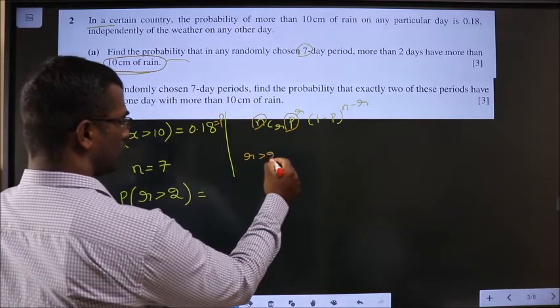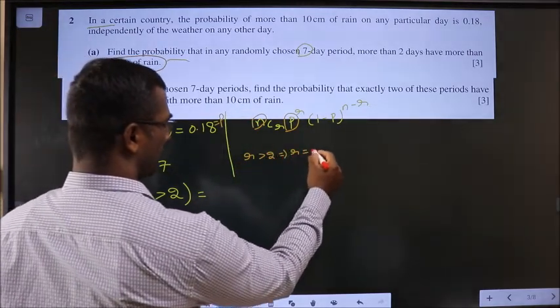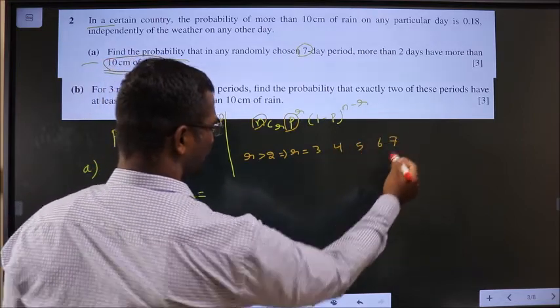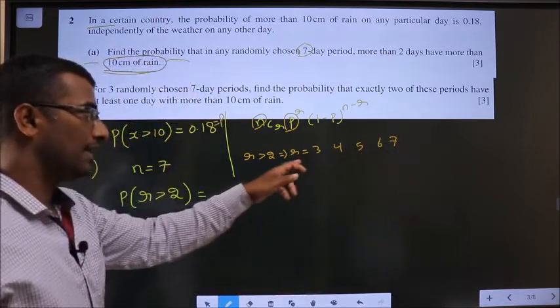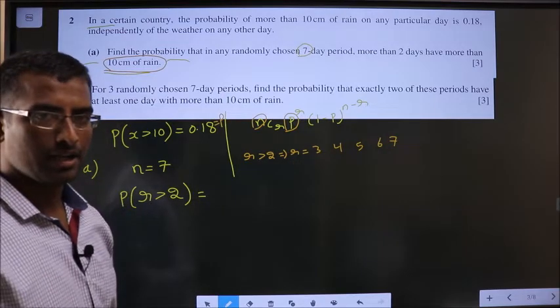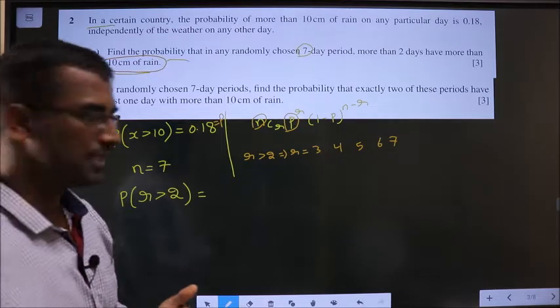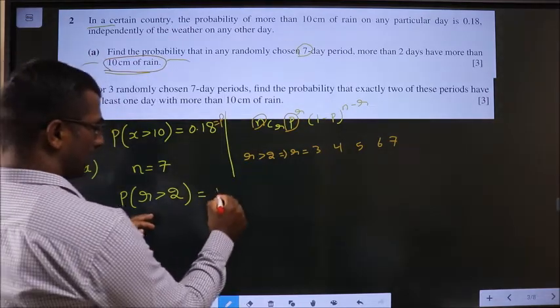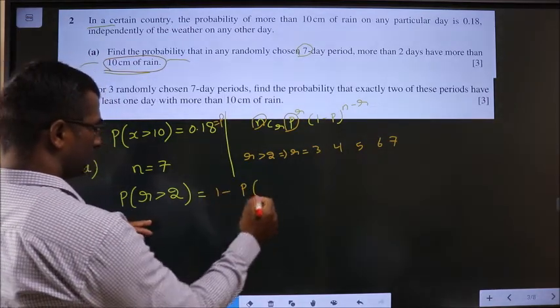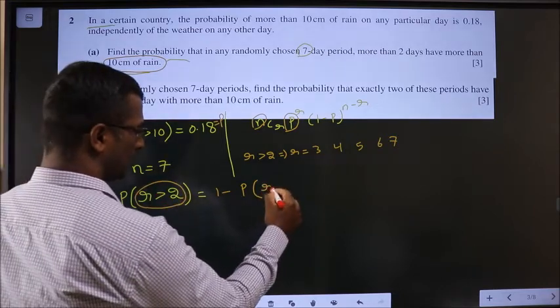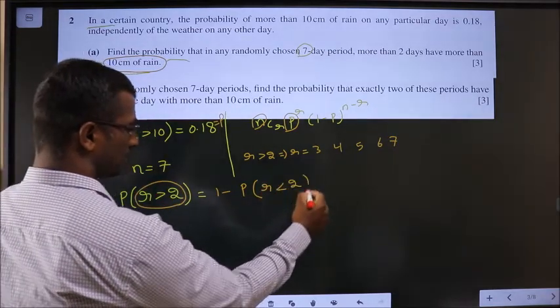Now, R greater than 2 means what all values will R take? R greater than 2 means values of R will be 3, 4, 5, 6, 7. I get many values for R. So to decrease the values for R, what we can do is 1 minus P of the opposite of this statement. R greater than 2, now write R less than or equal to 2.